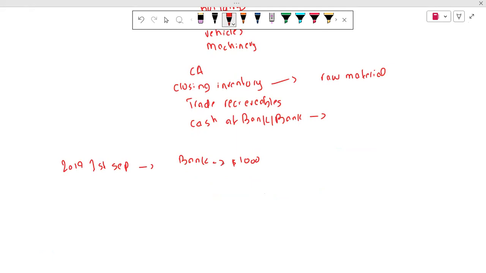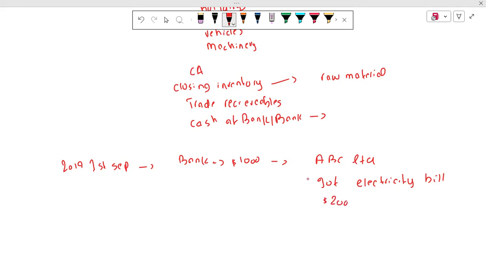Do you believe that a business has to incur some expenses on a daily basis or not? Not daily, but we have to incur expenses on a weekly or monthly basis. For example, my company name is ABC Limited, just an example. ABC Limited got an electricity bill, and the cost of the electricity bill is maybe $200.